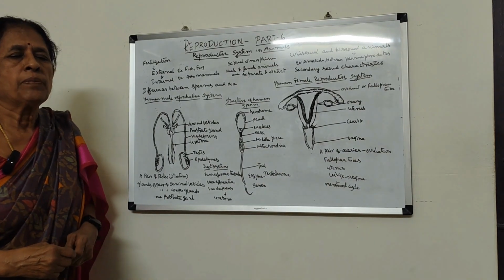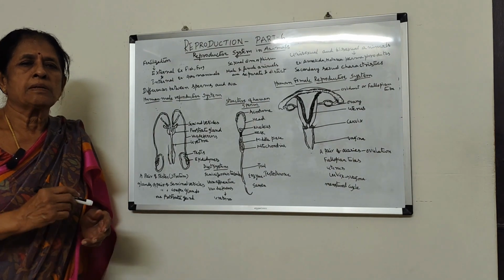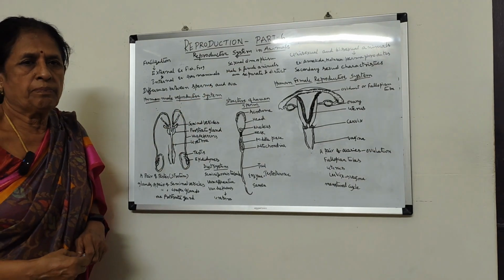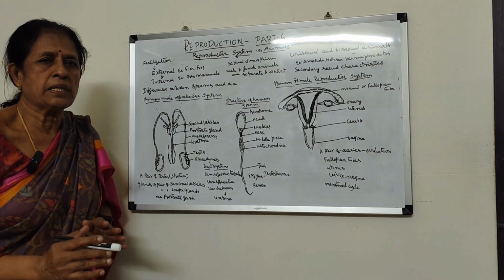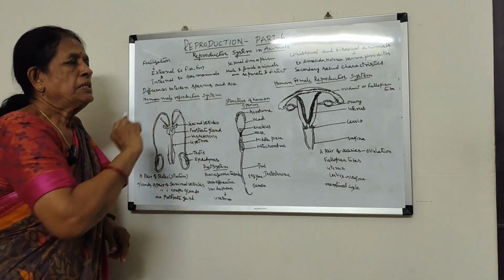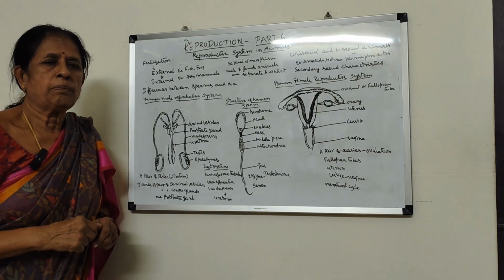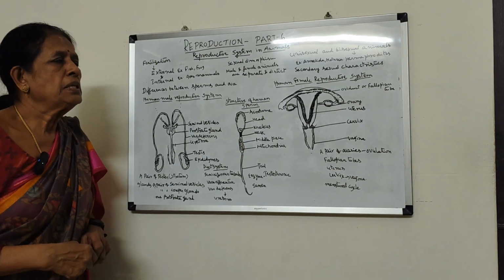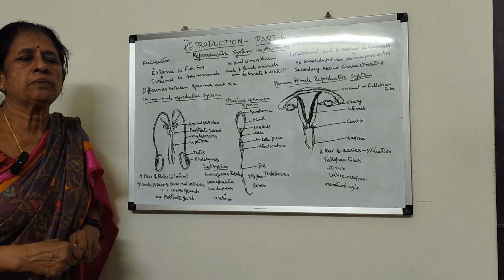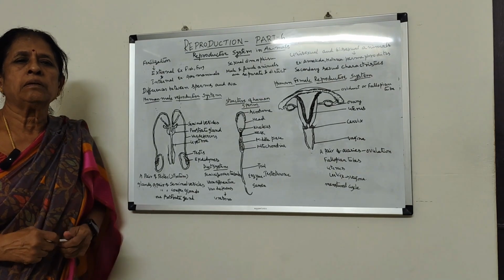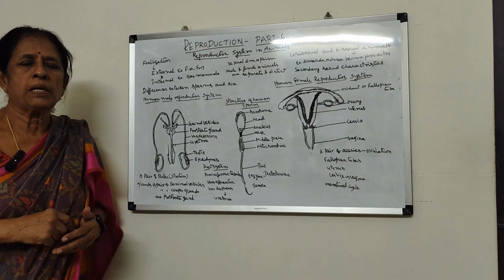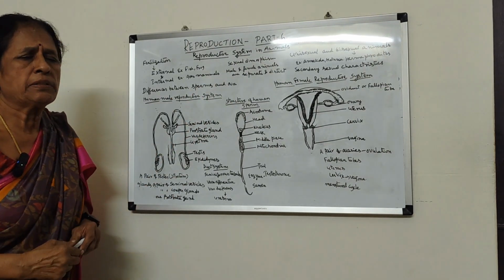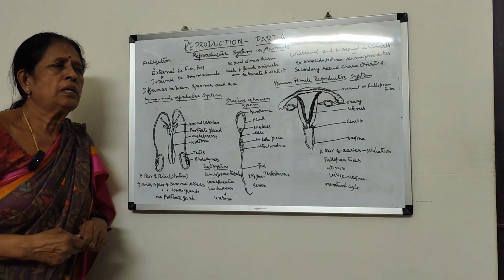What is sexual dimorphism? If male and female organisms are separate and distinct, that phenomenon is called as sexual dimorphism. If male and female organisms are separate and distinct, that means they contain either male reproductive organs or female reproductive organs. That phenomenon is called sexual dimorphism. And unisexual animals. Unisexual animals means the animals which contain either male reproductive organs or female reproductive organs. That phenomenon is said to be unisexual, and the animals are said to be unisexual animals.